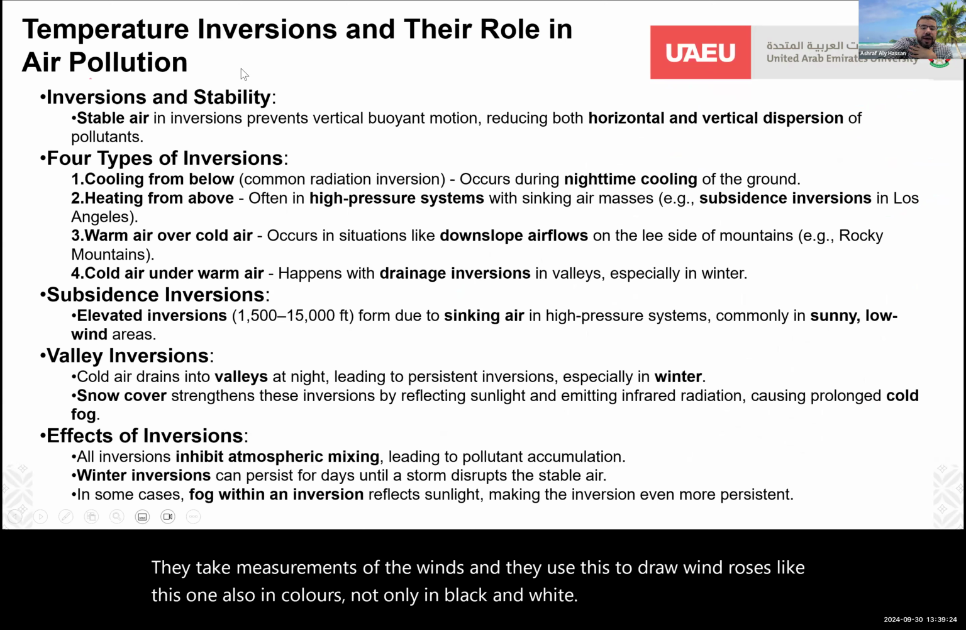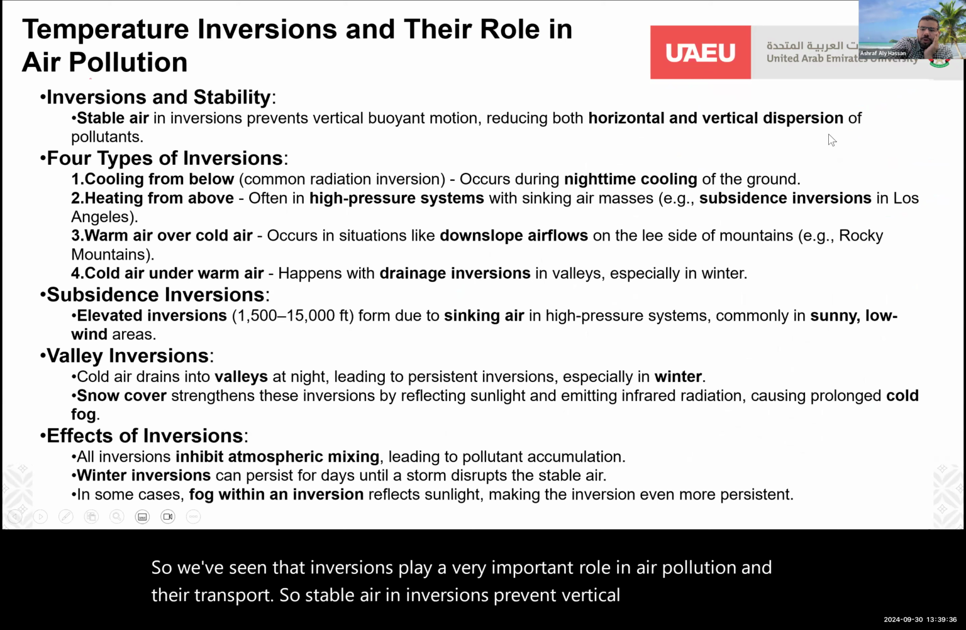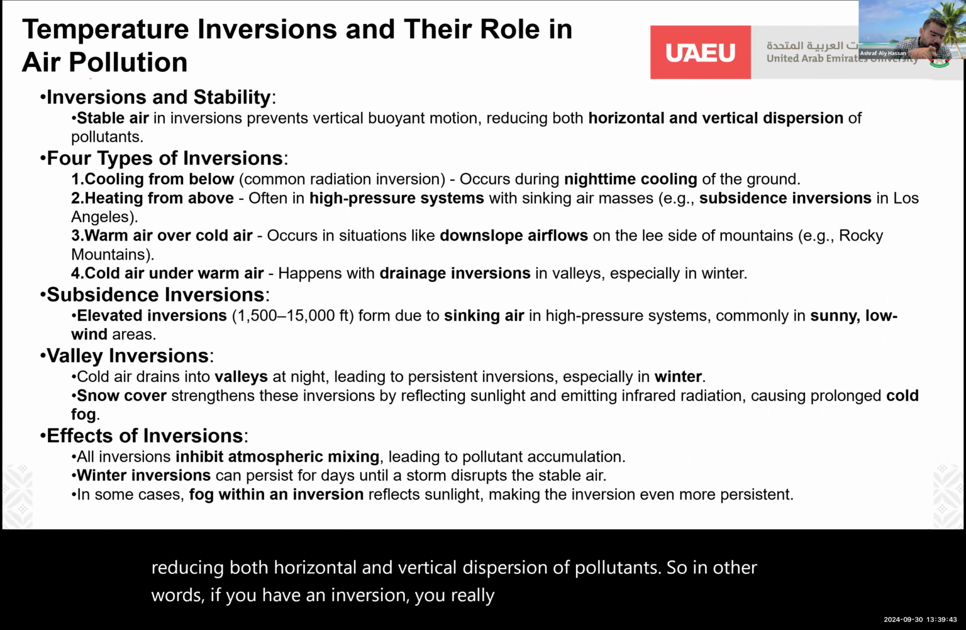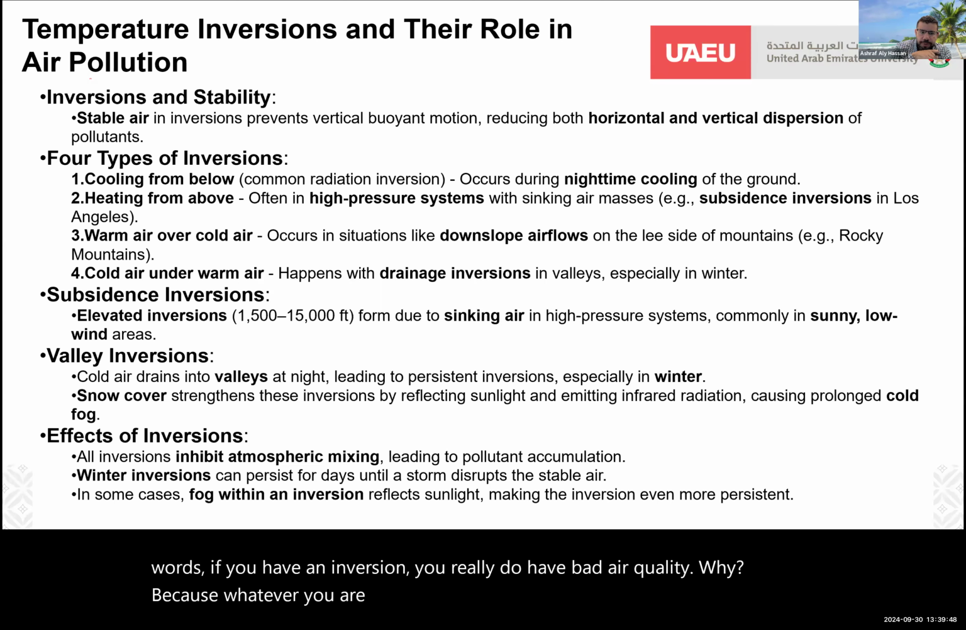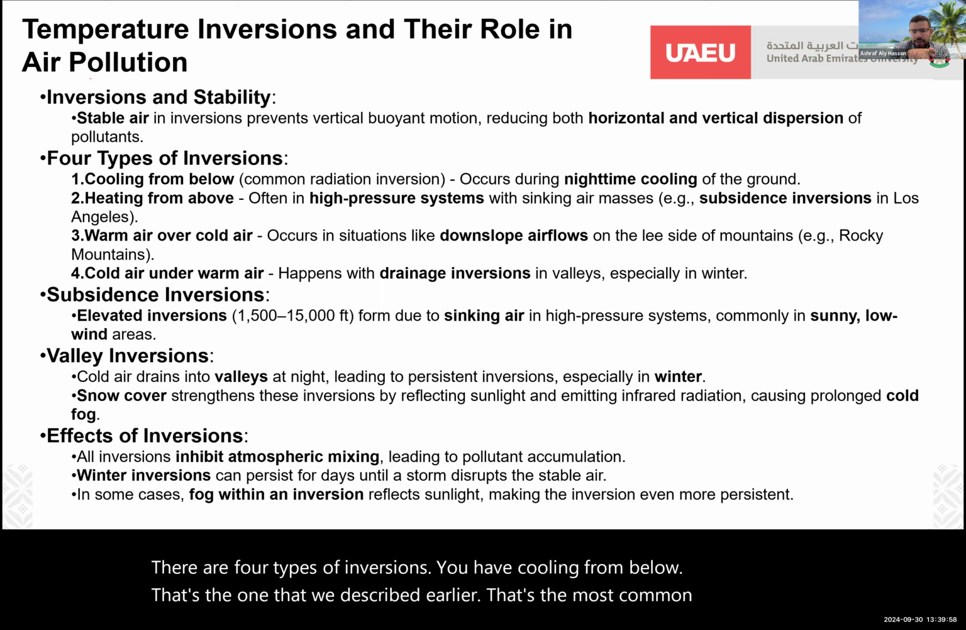So we've seen that inversions play a very important role in air pollution and air transport. Stable air in inversions prevents vertical buoyant motion, reducing both horizontal and vertical dispersion of pollutants. In other words, if you have an inversion, you really do have bad air quality. Why? Because whatever you are emitting stays next to you. It doesn't go anywhere. There are 4 types of inversions. You have cooling from below. That's the one that we described earlier. That's the most common and occurs during nighttime cooling.